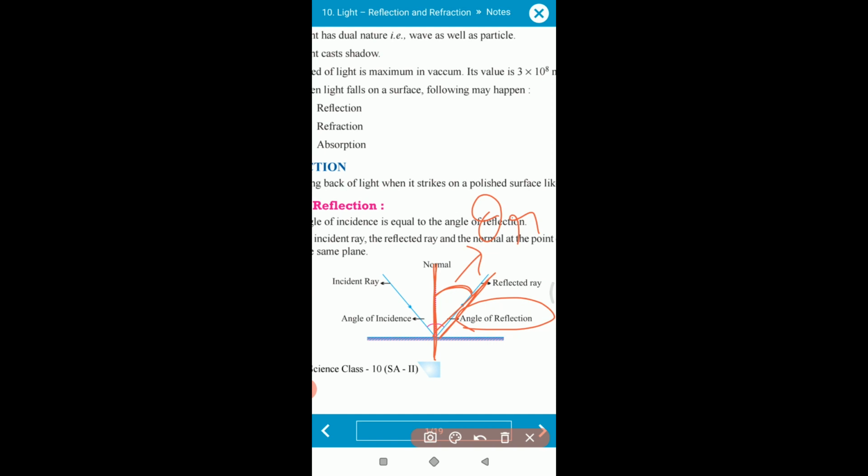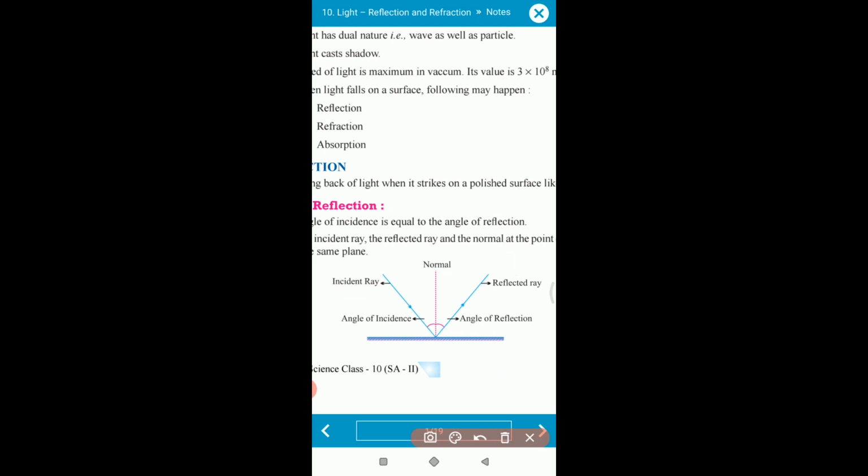Okay, understood? So now here you have to learn some terminology. The first terminology is incident ray. The light ray which is falling on the non-transparent surface. Again guys, you have to remember this surface is non-transparent. So the light ray falling on the non-transparent surface is called the incident ray. Understood? Now the light ray which bounces back or gets reflected from the surface is called the reflected ray. Clear? Okay. Now the third thing is the point of incidence, where the incident ray and reflected ray meet.